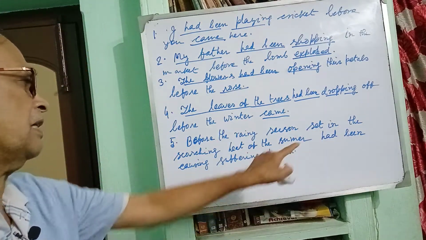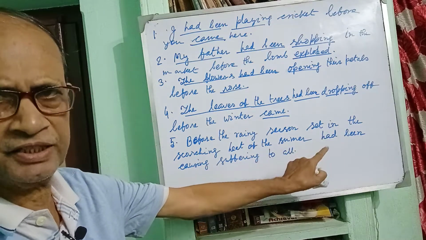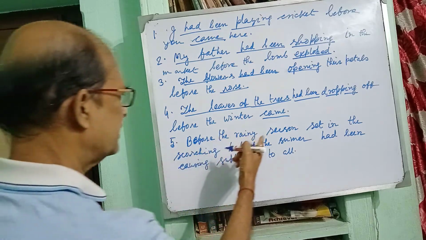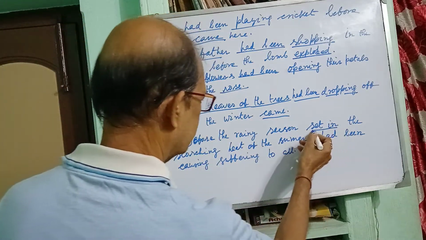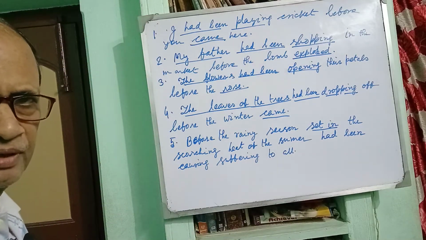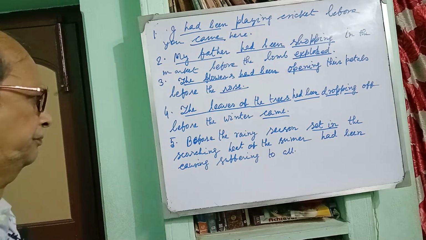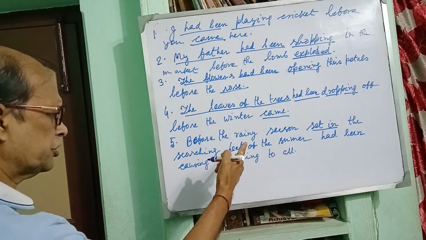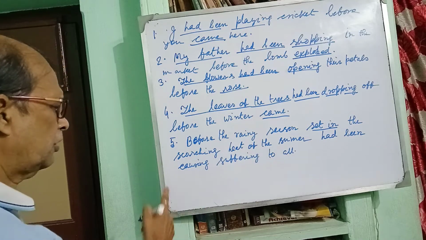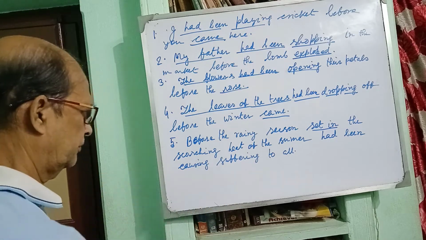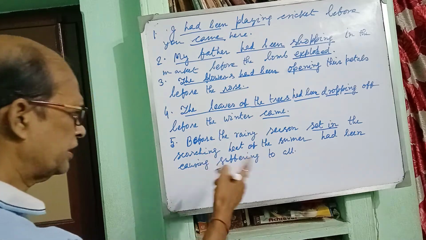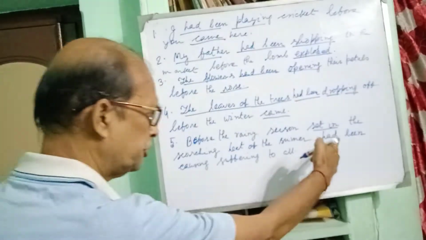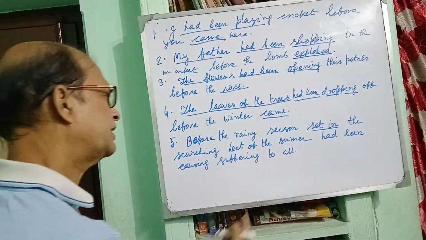Before the past perfect continuous tense, I have used past indefinite tense. You see, before the rainy season set in means started. Set in means started. Before the rainy season set in, the scorching heat of the summer, that is the burning heat of the summer, had been causing suffering to all. So it was a prolonged time, it had a continuity, and it had been going on.